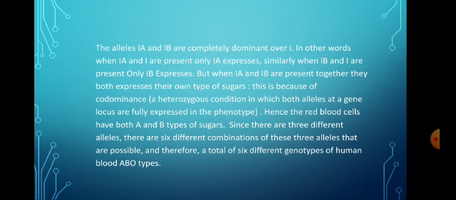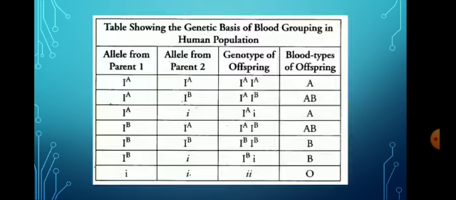Codominance is the heterozygous condition in which both the alleles at a gene locus are fully expressed in the phenotype. Hence, the red blood cells will have both A and B types of sugars. Since there are three different alleles, there are 6 different combinations of these three alleles that are possible. These combinations are shown in the table.